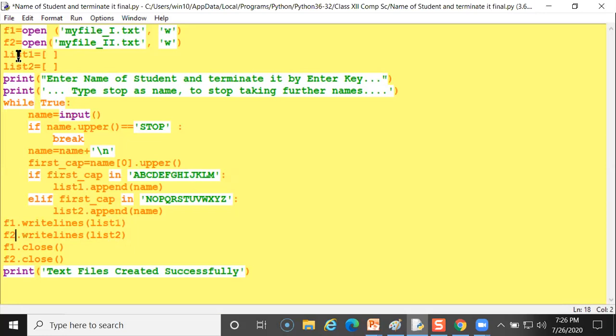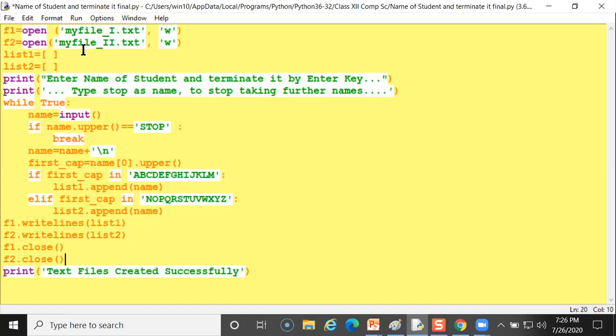What is the other task? Once you have opened these, both the files should be closed. f1.close: the first file which was opened first will be closed. Now the second file will be closed. Now after executing this, this will be displayed.